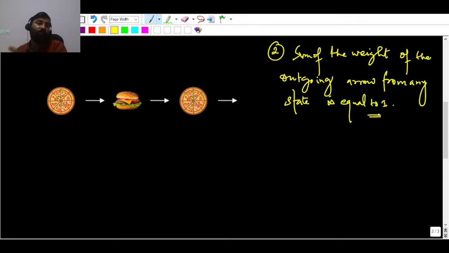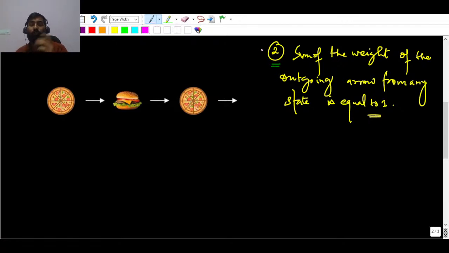Why is it happening? Because the weight here means the probability, and to make sense for the probability, we need to add all the probabilities, and that should sum to 1 always. I hope you understand that. So this is going to be the second property.